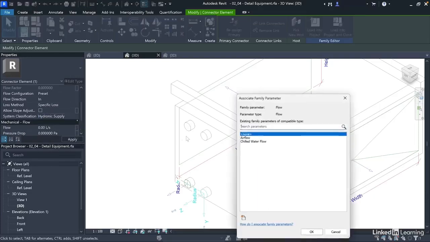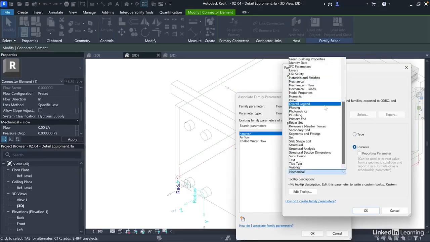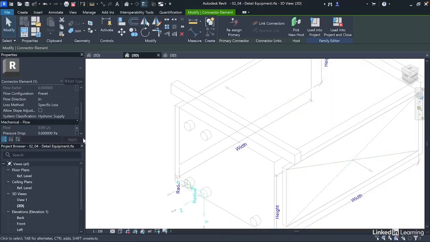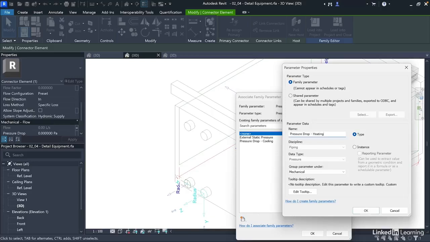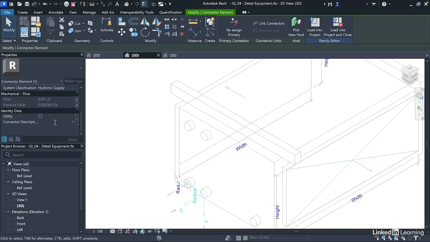And then for flow, we'll call this hot water flow, instance under mechanical flow. And then this is pressure drop heating, type under mechanical. Then description, hot water supply.